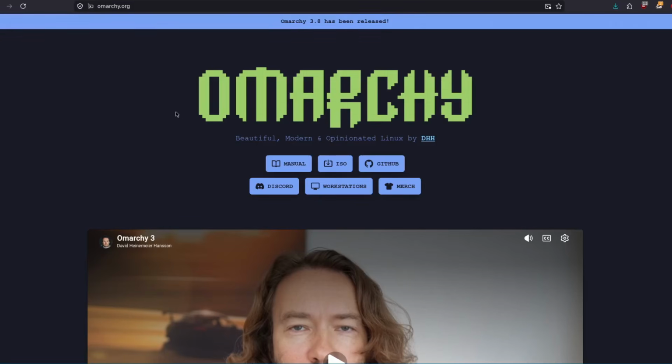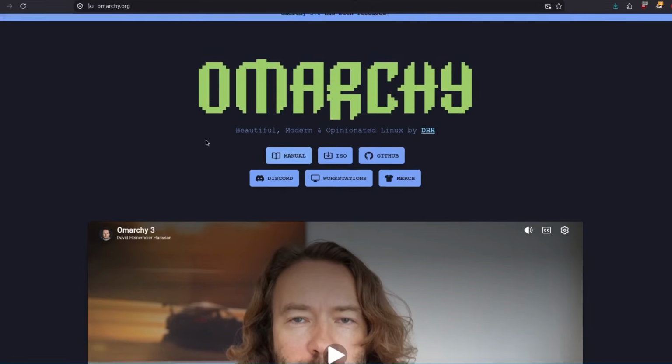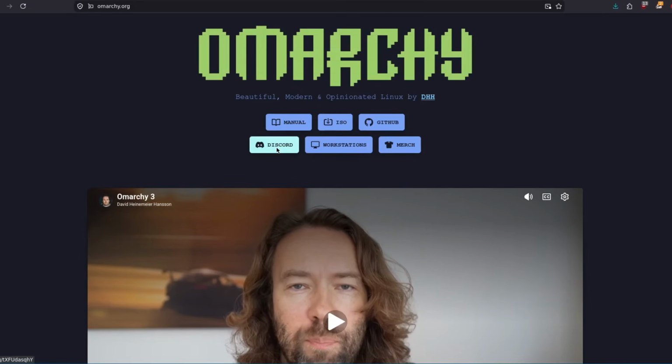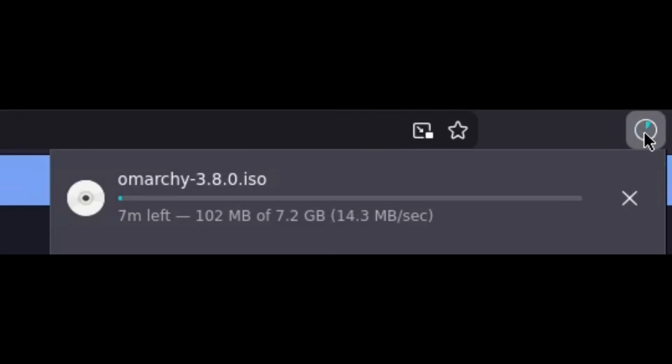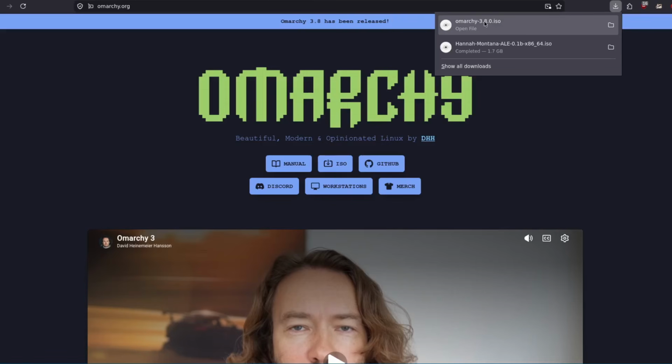This is a curated operating system by DHH and I suppose other contributors in the community. Let's just go ahead and download it real quick. Click ISO. Yeah, let's just wait for that to download. So it's 7.2 gigabytes. I'll cut the video and resume it when this is done downloading. Omarchy has finished downloading. Let's hop into virt-manager real quick, get this set up, get it installed, and hopefully I'll see what this Omakase computing thing is all about.